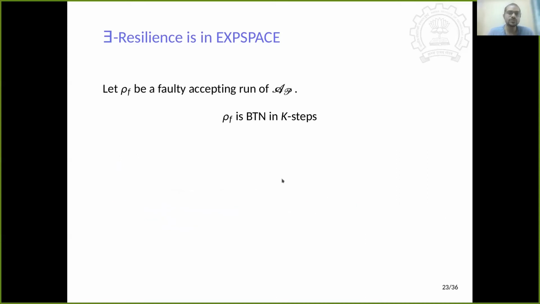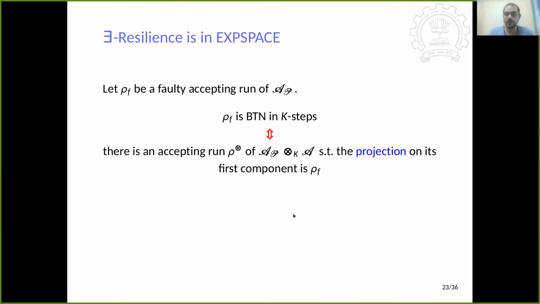Now it is easy to check by the definition of the product that if a faulty accepting run is back to normal in K steps, then there is an accepting run rho of this product automaton such that the projection on the first component is accepting. There are two components of this run: one is a run of the faulty automaton and one is a run of the non-faulty automaton.